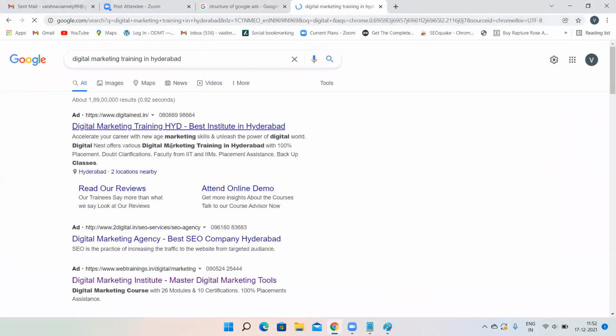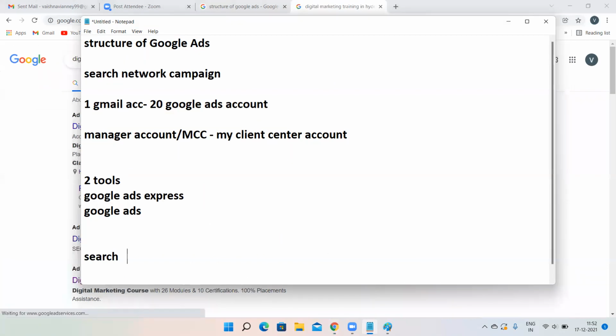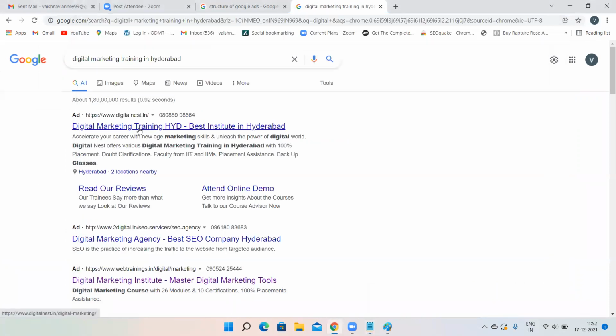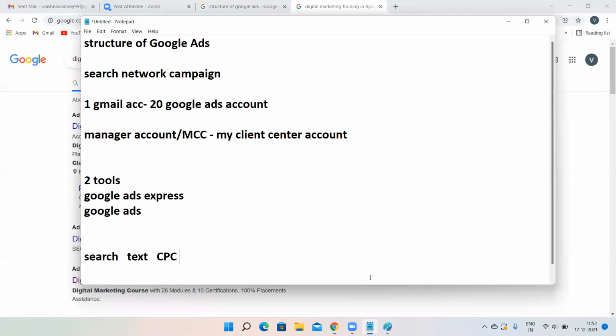What is the type? Is it image or text? Text. What is bidding? What is the bidding type? If I click on this advertisement, then only money will be deducted from this digital advertiser. If I do not click, money will not be deducted. So the bidding type is CPC, cost per click.